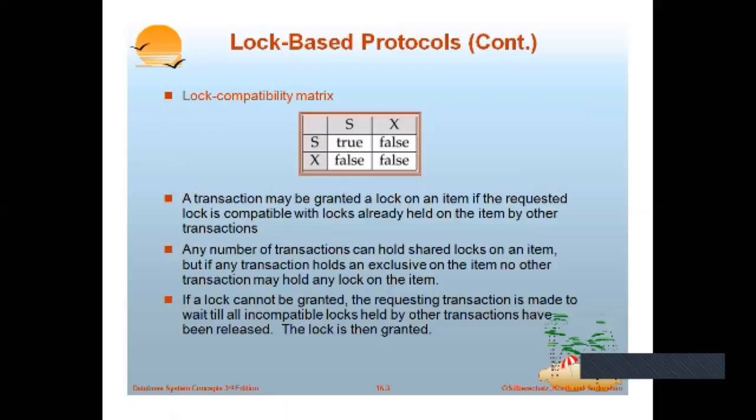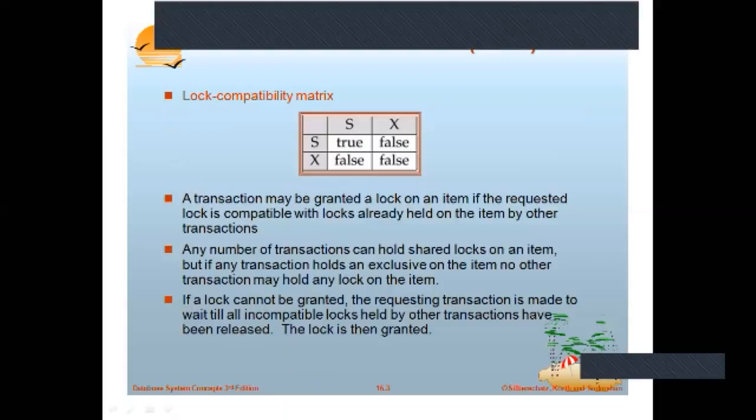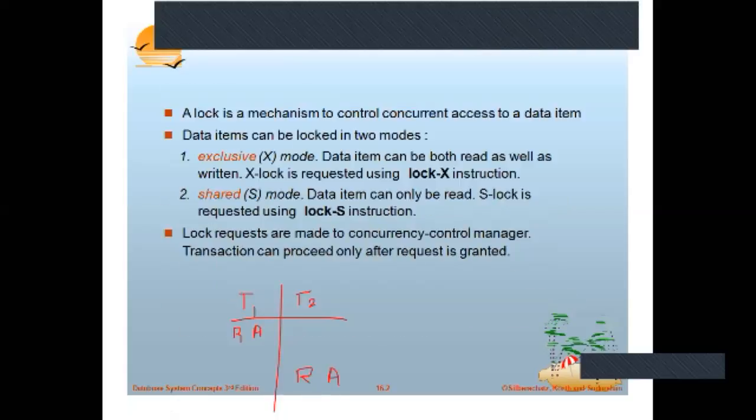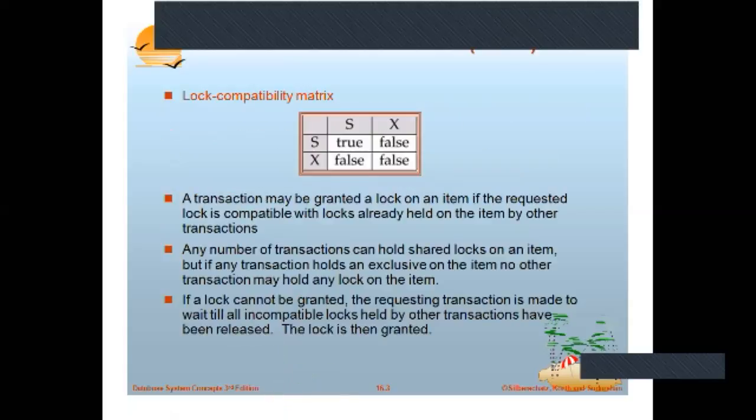We'll see that. Now this is the compatibility. If transaction T1 is reading A, transaction T2 can also read A. That is, two transactions can have shared lock simultaneously on the same data item. True.